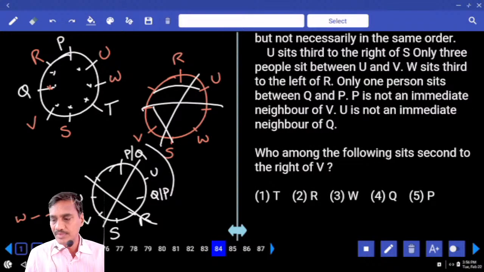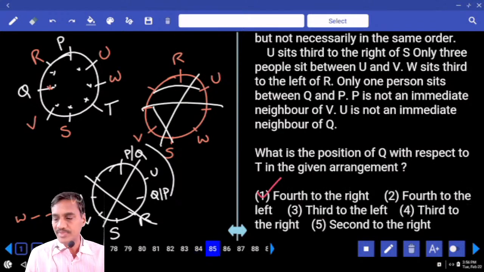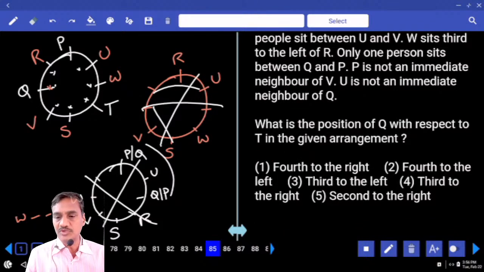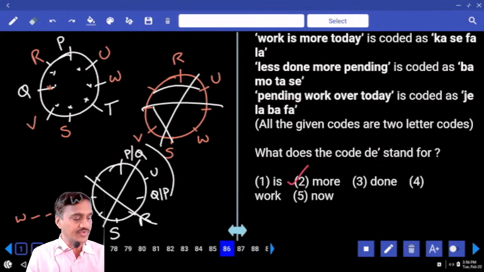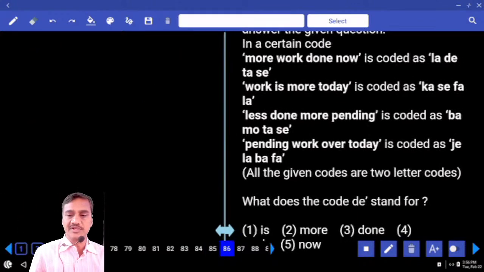Then 84, who among the following sits second to the right of V? T sits second to the right of V, that is choice 1, question number 84. And 85, what is the position of Q with respect to T? Q with respect to T, third to the left. Third to the left, that is choice 3, 85. Then from 86 onwards, it is based on coding and decoding.